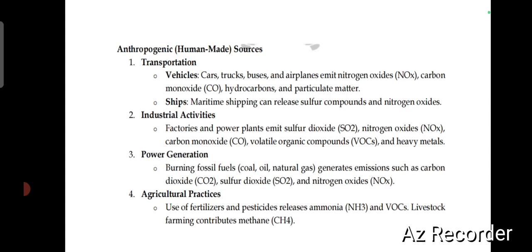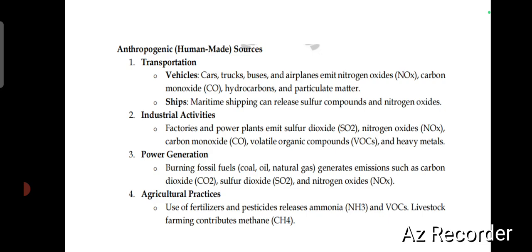The anthropogenic sources include transportation, industrial activities, power generation and agricultural practices. Transportation includes vehicles, that means cars, trucks, buses and airplanes, which emit nitrogen oxides, carbon monoxide, hydrocarbons and particulate matter. Then industrial activities: factories and power plants emit sulfur dioxide, nitrogen oxide, carbon monoxide, volatile organic compounds and